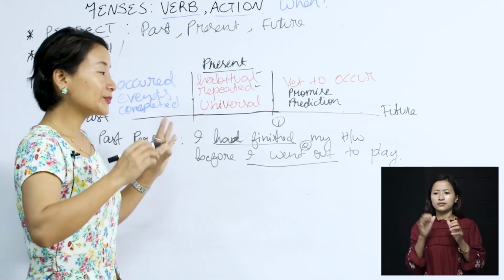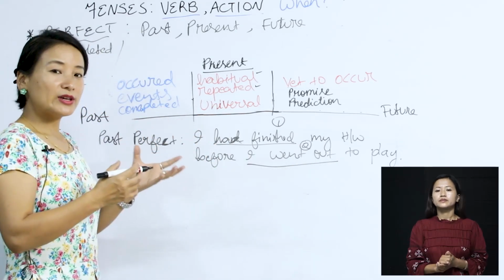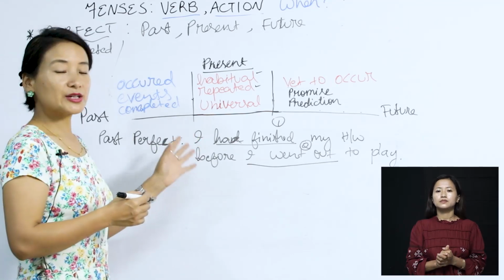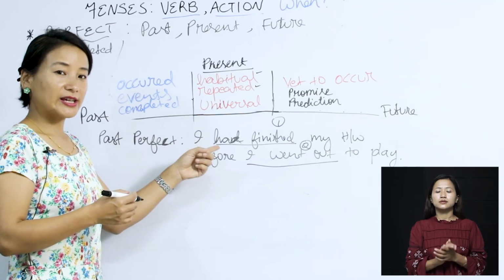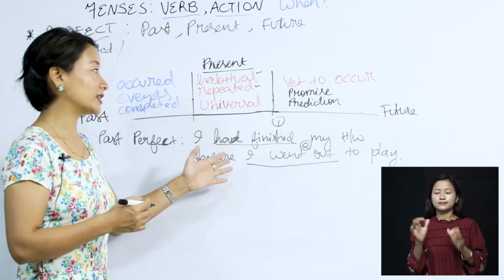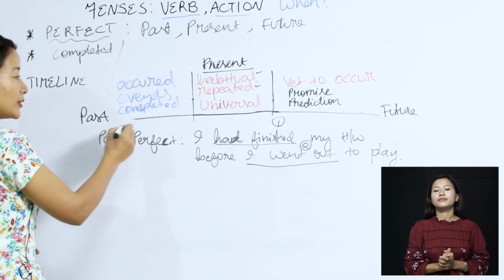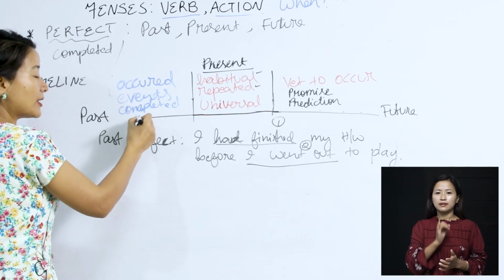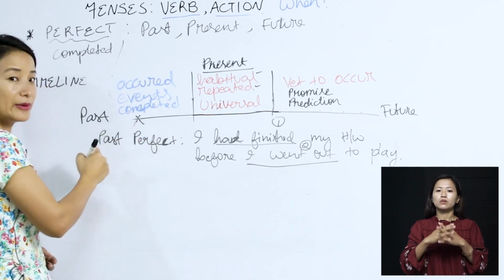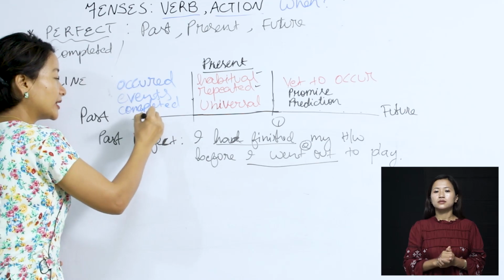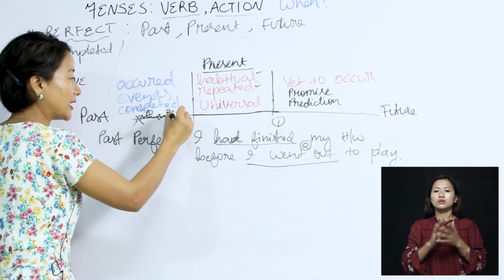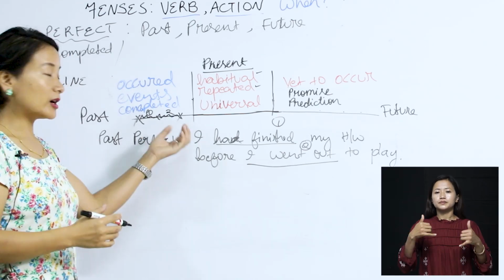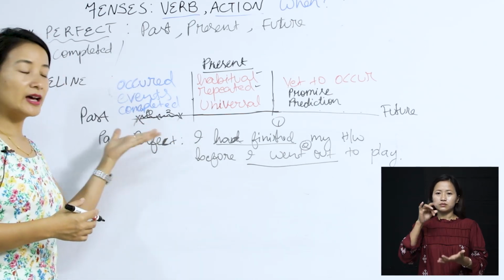When we are linking up 2 events, that's when we use the past perfect tense, emphasizing more on the action being perfected. So here we can say I had finished my homework at a certain point of time in the past. The person has done his or her homework and went out to play. So all these events took place in the past.